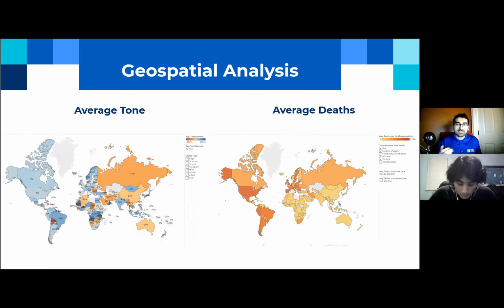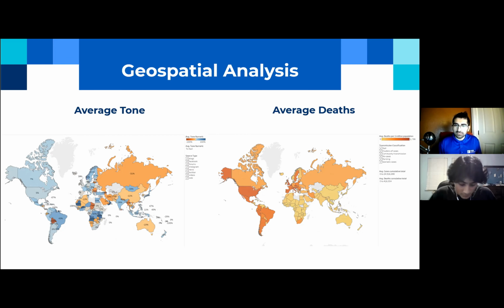So we looked at the geospatial analysis, and now that we do know that positive tone is linked with higher depression, we wanted to utilize the WHO global data that we appended before so we can see how deaths are linked to the tone of posts. With our geospatial analysis, we found that the countries with a higher average tone, like Brazil, Japan, Mexico, and Italy, were found to have a higher average of deaths, which is very interesting. Most of Europe had a positive tone, especially Italy, but it was known for its coronavirus outbreak.